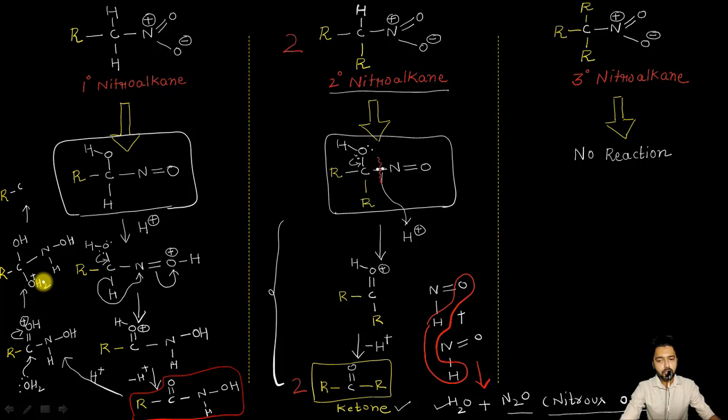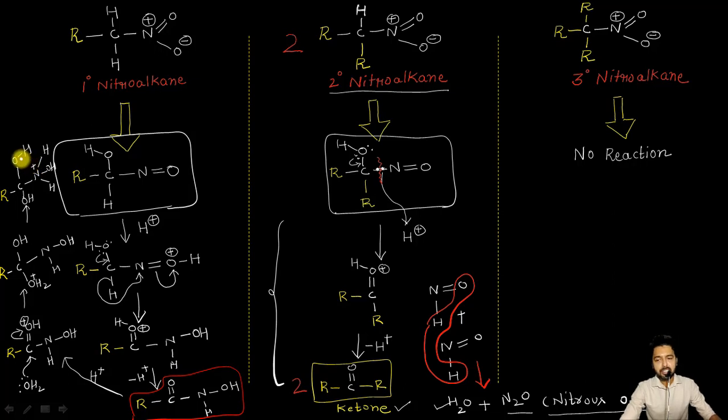After the loss of proton from this OH2, this will become hydroxyl, the single bond OH on this side, single bond nitrogen having OH, the second H, as well as the H positive which is transferred from here to this nitrogen atom, that we can show like this. So now the nitrogen atom will have a positive charge.